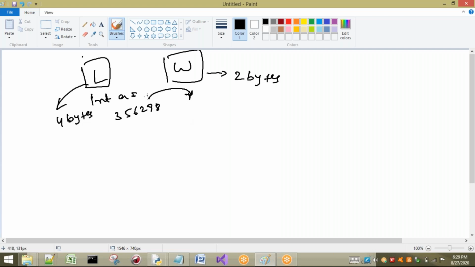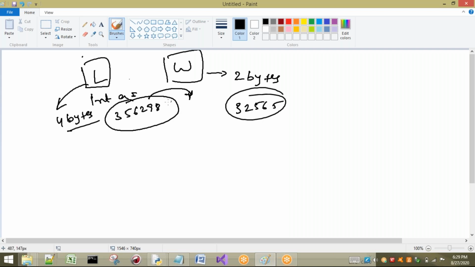Now listen to one thing: the range here is something like 32,565. But what value can I store here? In Linux I can store this one because the size is 4 bytes. But if I send the same thing to Windows, what is the size of int in some compiler in Windows? 2 bytes. Then can the same value be inserted in A here? It is not possible. The reason is what? Here A is 2 bytes. Here A is 4 bytes.